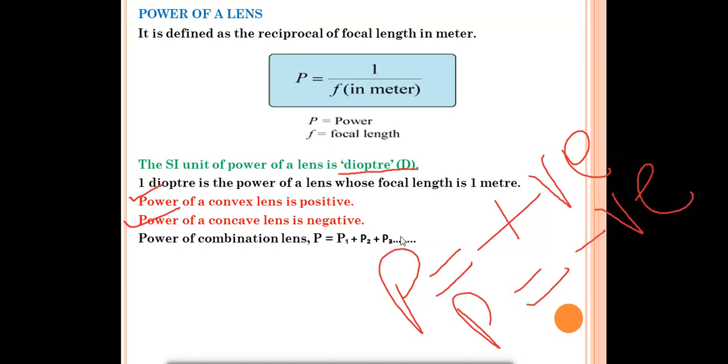Okay, suppose you have to find the power of a combination of lenses in which different types of lenses are given, whose powers are given as P1, P2, P3, P4, P10. Then how will you find the total power? You have to add all the powers P1, P2, P3, P4.